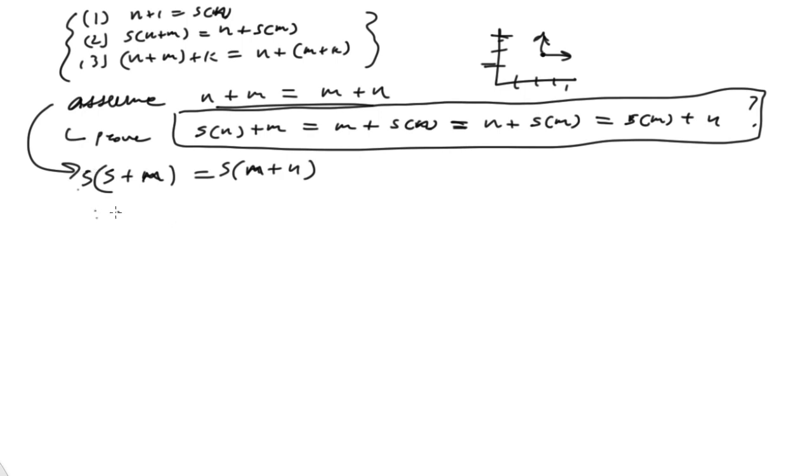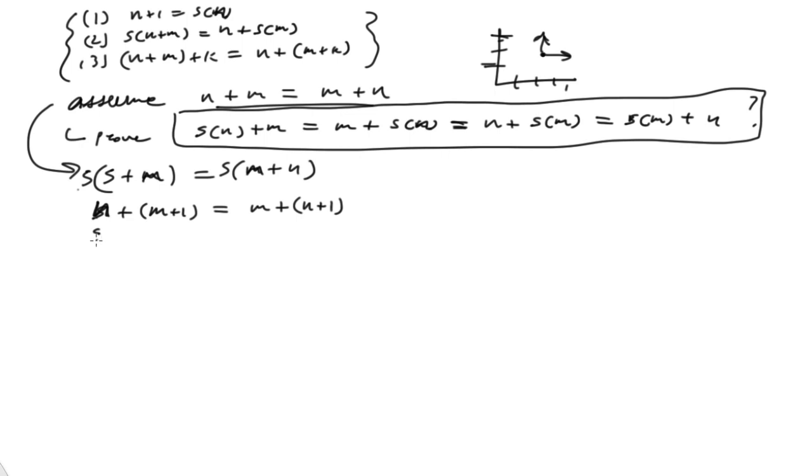And again, this is defined as n plus m plus 1, and that's equal to m plus n plus 1. Of course, I keep writing s's where I want to write n's. There we go. Okay, so that looks good.